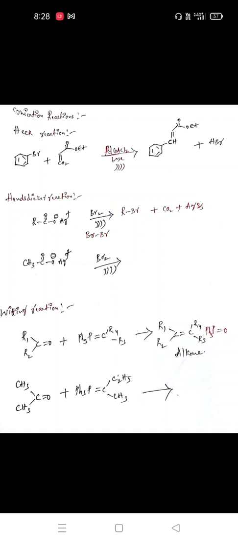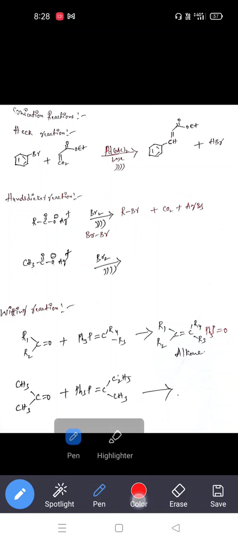Coming to the Heck reaction, what is happening in the Heck reaction? Generally, we take a simple compound, a halobenzene. Here we take bromobenzene. Initially we take bromobenzene as the reactant to react with alpha beta unsaturated esters. This has an ester functional group, and at the alpha position we have unsaturation. So these are the reactants we use in the Heck reaction, especially in sonication reactions.